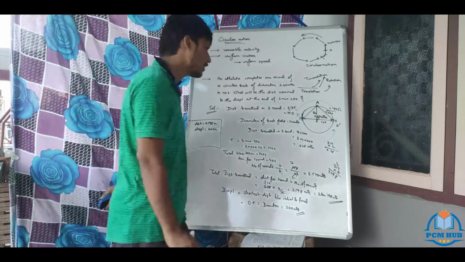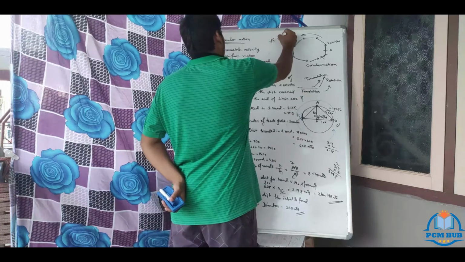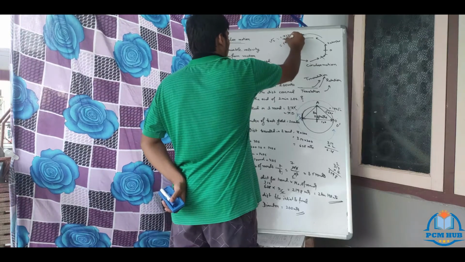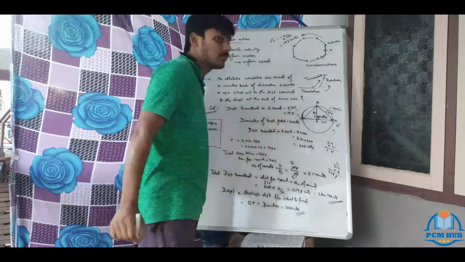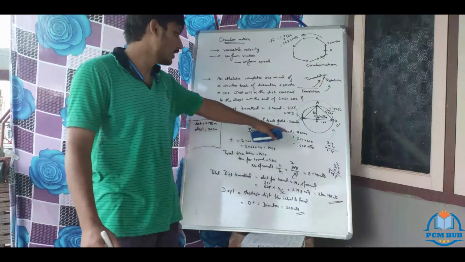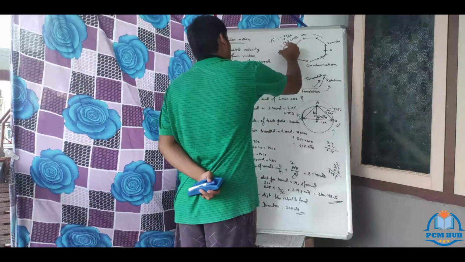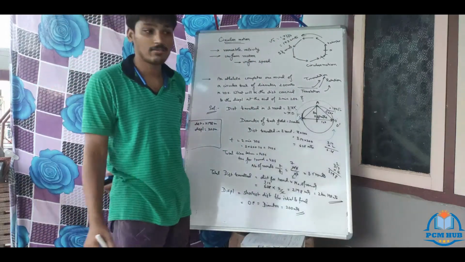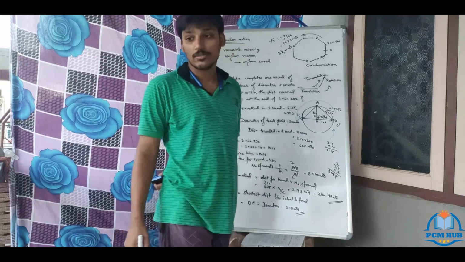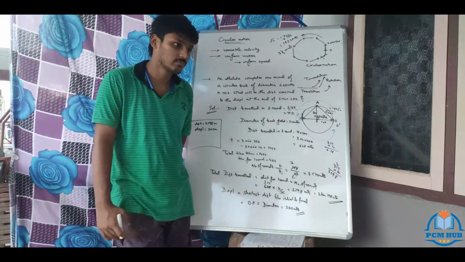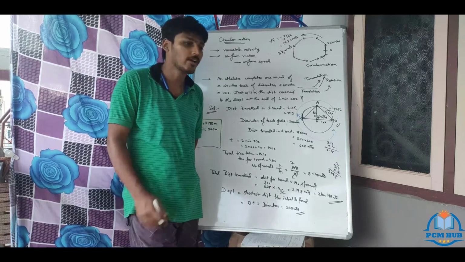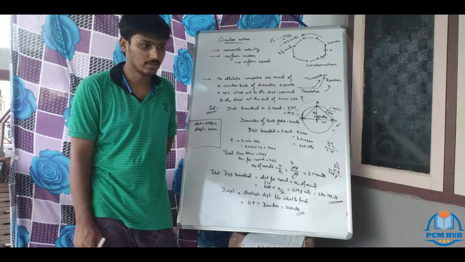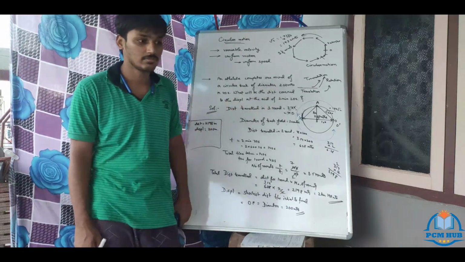Clear? Root 2 value is how much? 1.732 into 100, you will get 173.2 meters as the displacement if it is 3 1/4 rounds. Clear? I have given you such types of examples which can come in examination, and you are preparing for IIT, JEE and NEET. Medical NEET you are preparing. These types of problems will come.